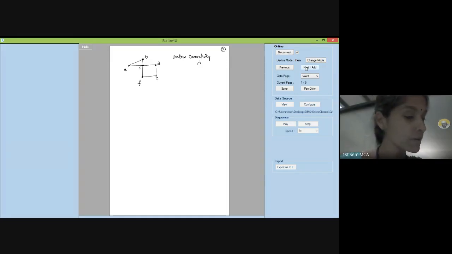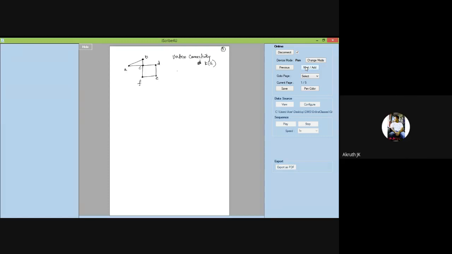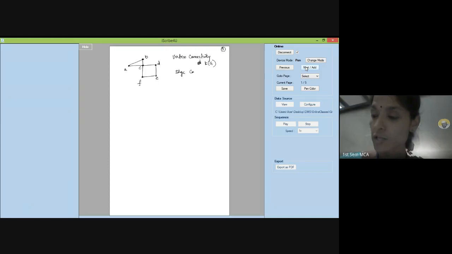Vertex connectivity is not lambda. It is K of G. Edge connectivity is lambda. Find out these two. Find out lambda and K of G for this given graph. Post your answers in the chat window. I'm seeing there. Find out lambda and K of G.